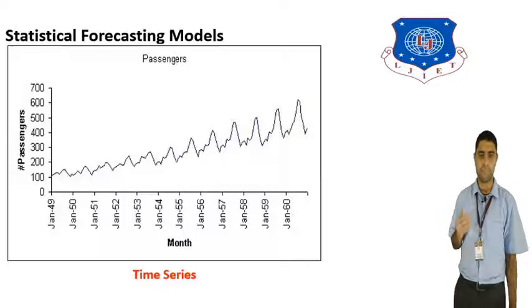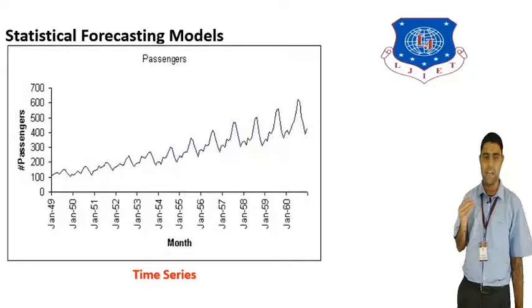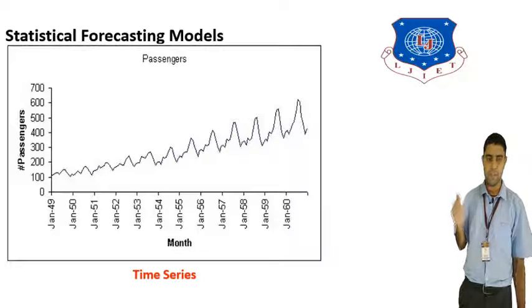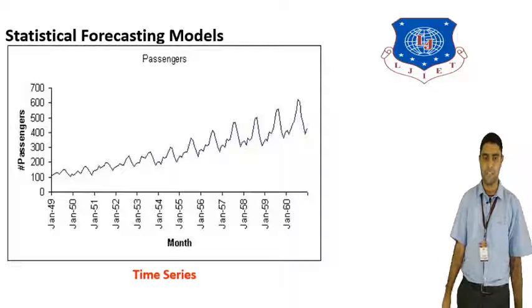This is the example shown in the figure. It is an example of time series data where the x-axis shows months and the y-axis shows the number of passengers, like 0, 100, 200, 300, 400 up to 700 passengers. The graph between month and passengers shows a trend. That is the example of time series data shown in the figure.